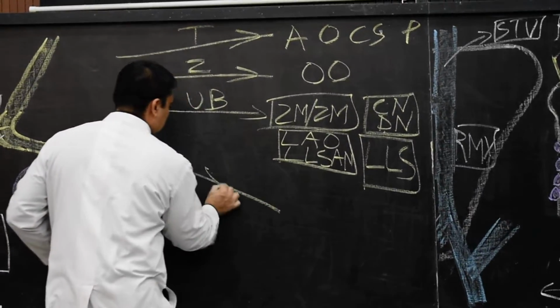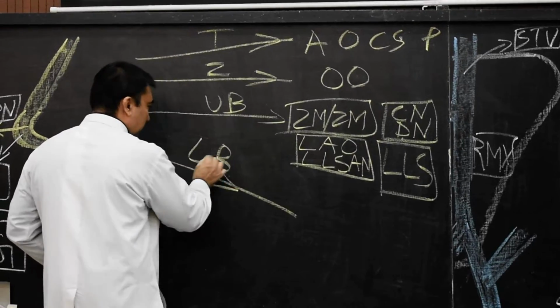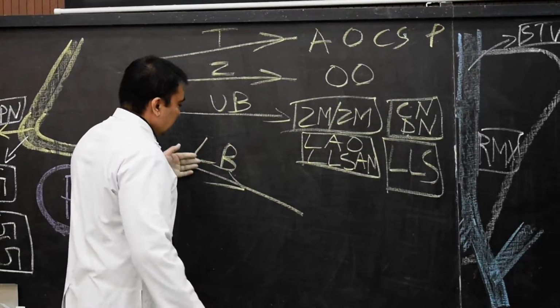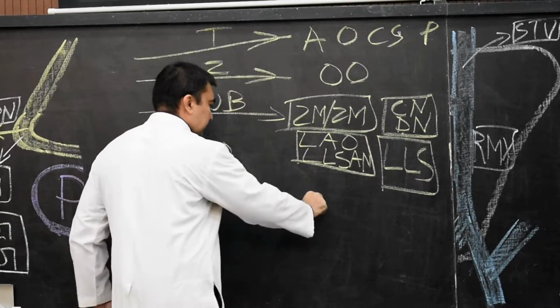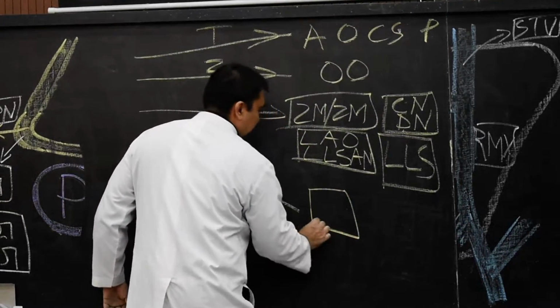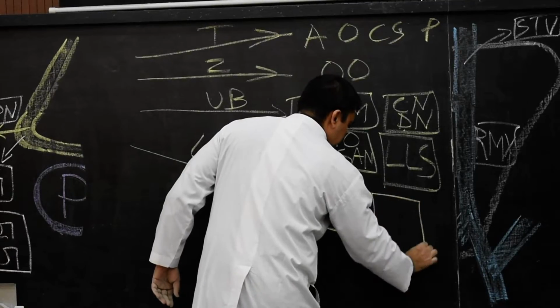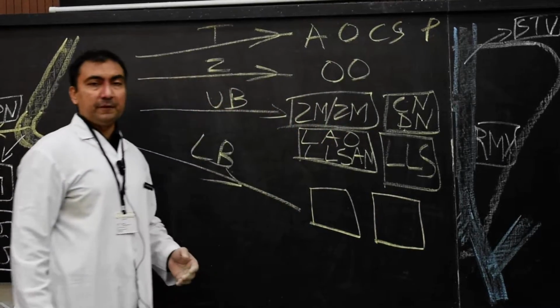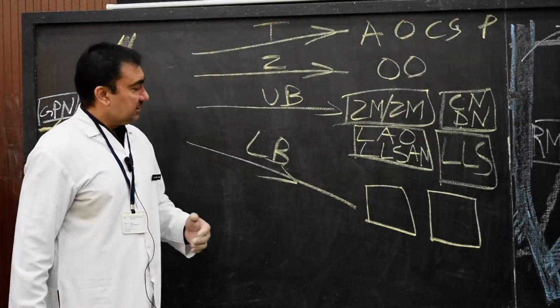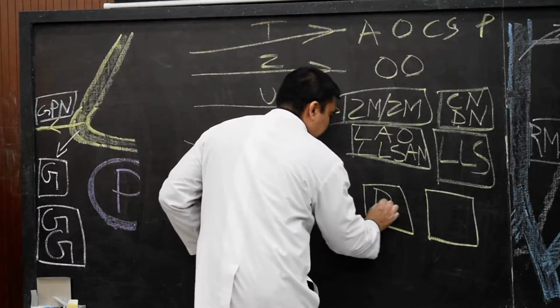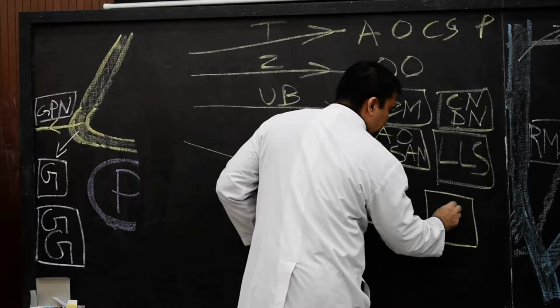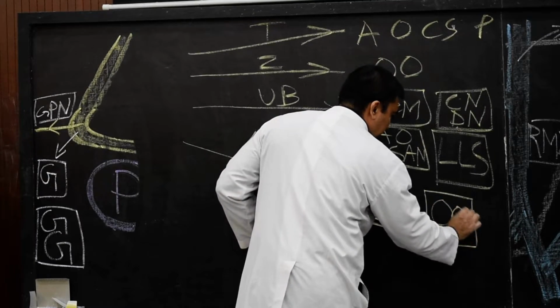Then we come across to the lower buccal branch. What will it supply? Lower buccal branch will supply the remaining muscles of the lower part of the facial architecture. So therefore, it is going to supply buccinator and it is going to supply orbicularis oris.